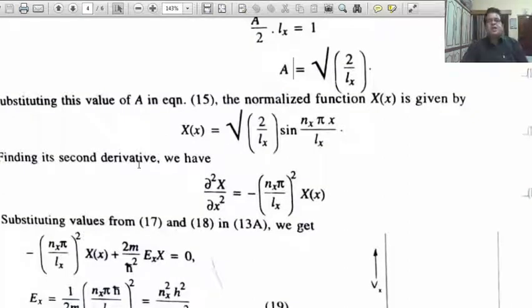Finding its second derivative, you can easily differentiate it, and by differentiating it, del squared X upon del x squared equals minus (nx pi upon Lx) squared X. You can easily see that nx pi upon Lx appears for twice differentiation and its square, and the remaining function is the same X(x). The minus sign is here due to differentiation of sine and cos.